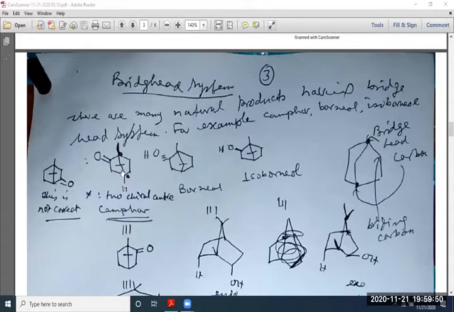This camphor has two chiral centers. Another bridgehead, here this carbon is bridgehead. These two: borneol and isoborneol. This is dotted OH group. This is heavy dotted. So bridgehead means here, this is another ring, this is another. So this is bridgehead. This and this are bridgehead carbons.